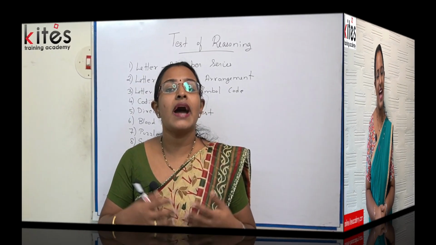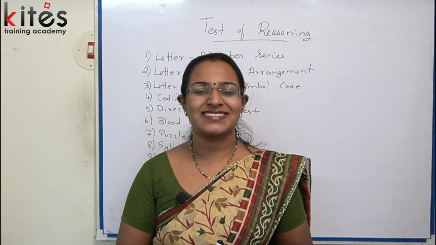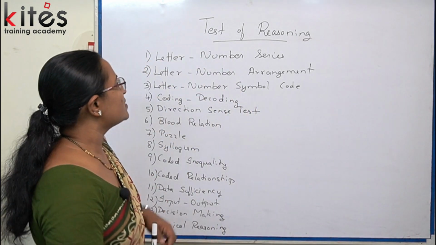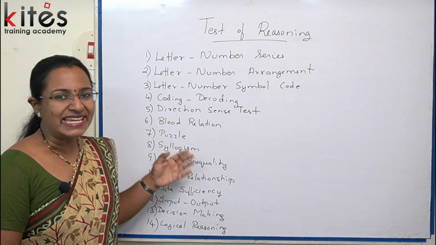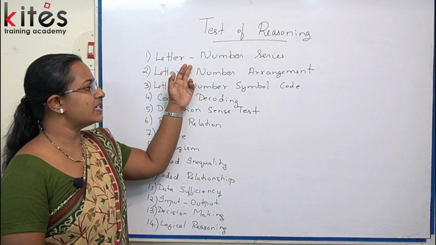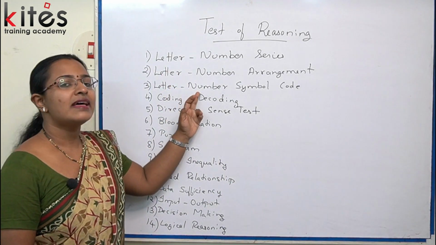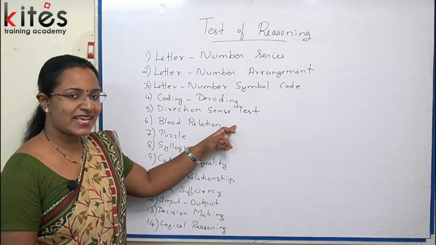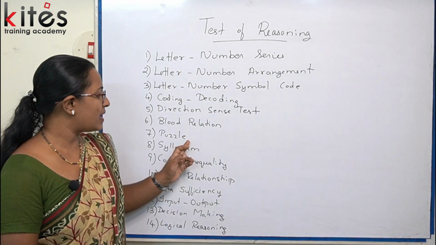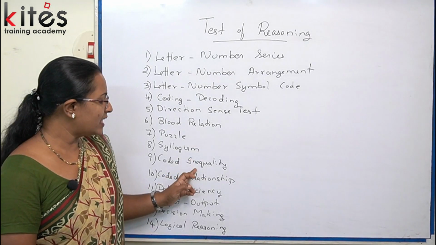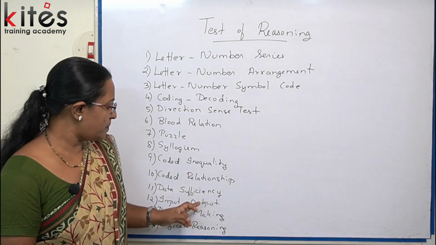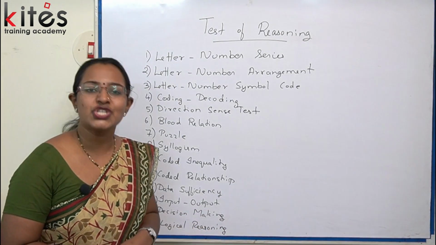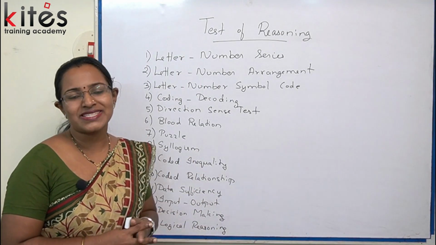So I shall introduce to you the various topics that come under reasoning. So these are the various topics, the main topics, okay? Letter number series, letter number arrangement, letter number symbol code, decoding, direction sense test, blood relation, puzzle, syllogism, coded inequality, coded relationship, data sufficiency, input output, decision making and logical reasoning. These are the main topics in reasoning.